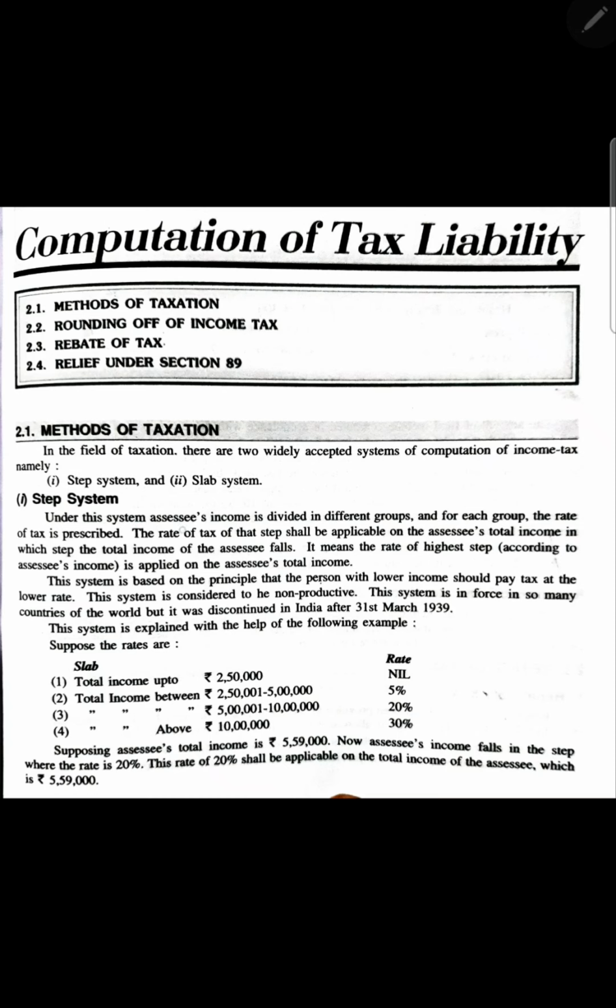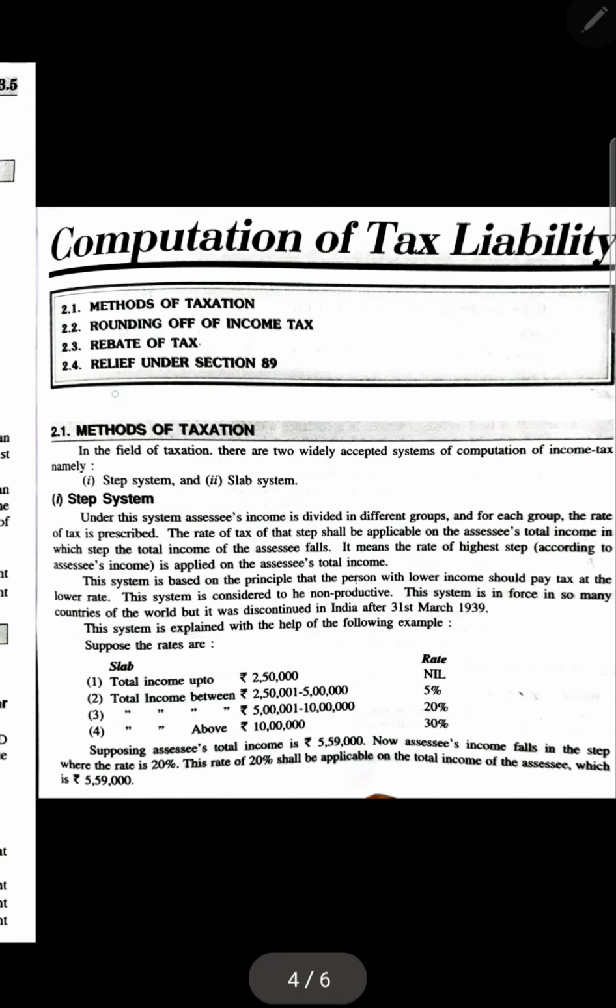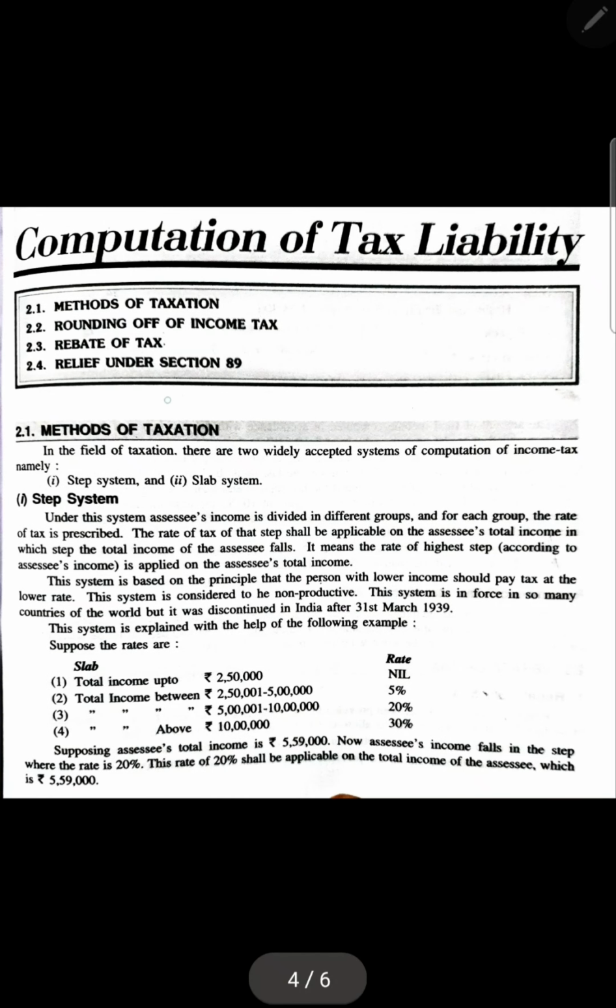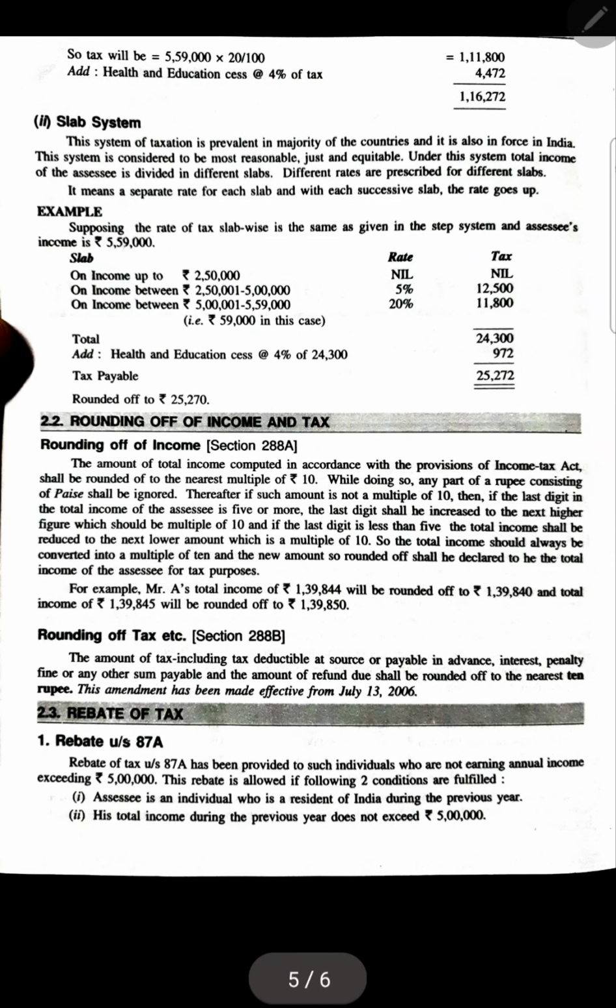Now, method of taxation as far as theory is concerned, let me explain. There are two systems of taxation. The first system is the step system, and the second one is the slab system.